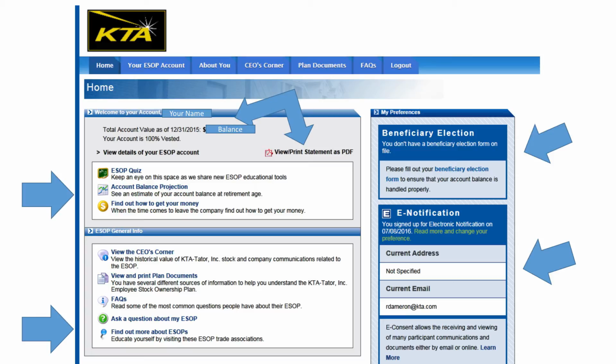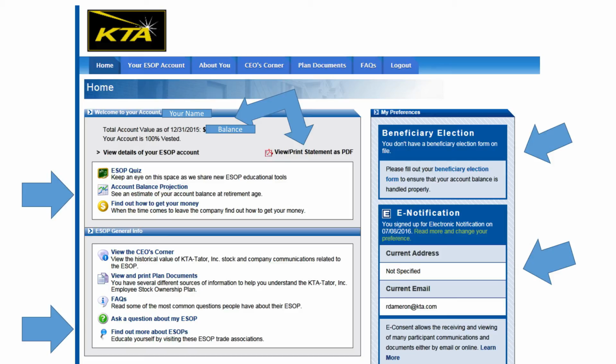How much do you know about your employee stock ownership plans in general? Take the quiz by clicking on the link shown by the next arrow. Also in this section, you'll find a great feature, the account balance projection. Click on this tool, enter the current value of your 401k, your current salary, and a few other pieces of data, and a projection of your employee stock ownership account value at retirement age will be calculated. Try out this tool time and time again to prepare for your retirement.